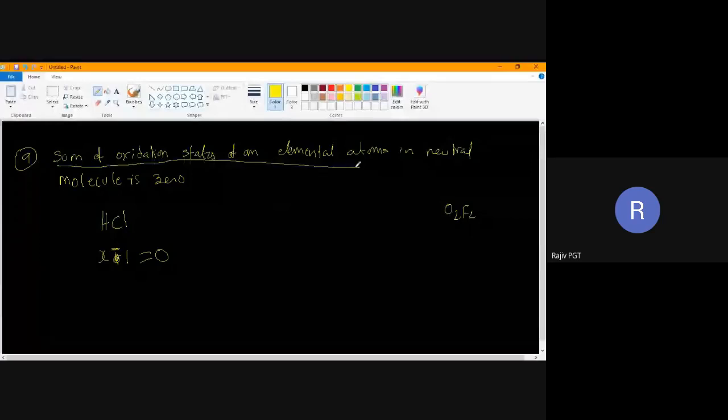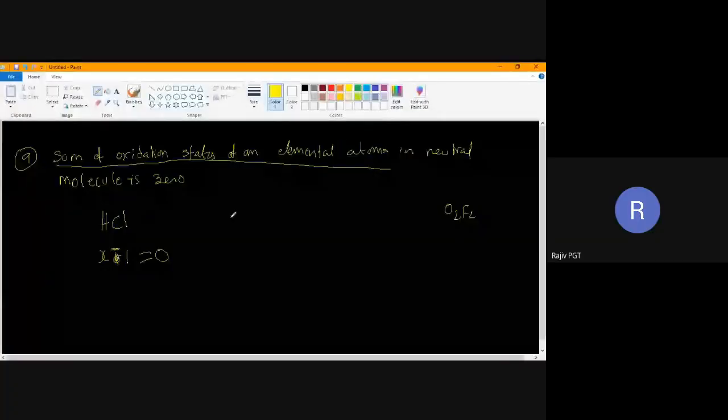Are you following me? I'll write MgCl2. If I want to calculate Mg, I'll take this as X. I have to add here, but here there are 2 chlorines, each chlorine is -1. That will become X minus 2 is equal to 0. Why? Because it does not have any charge. So that will be equal to 0. Understood?